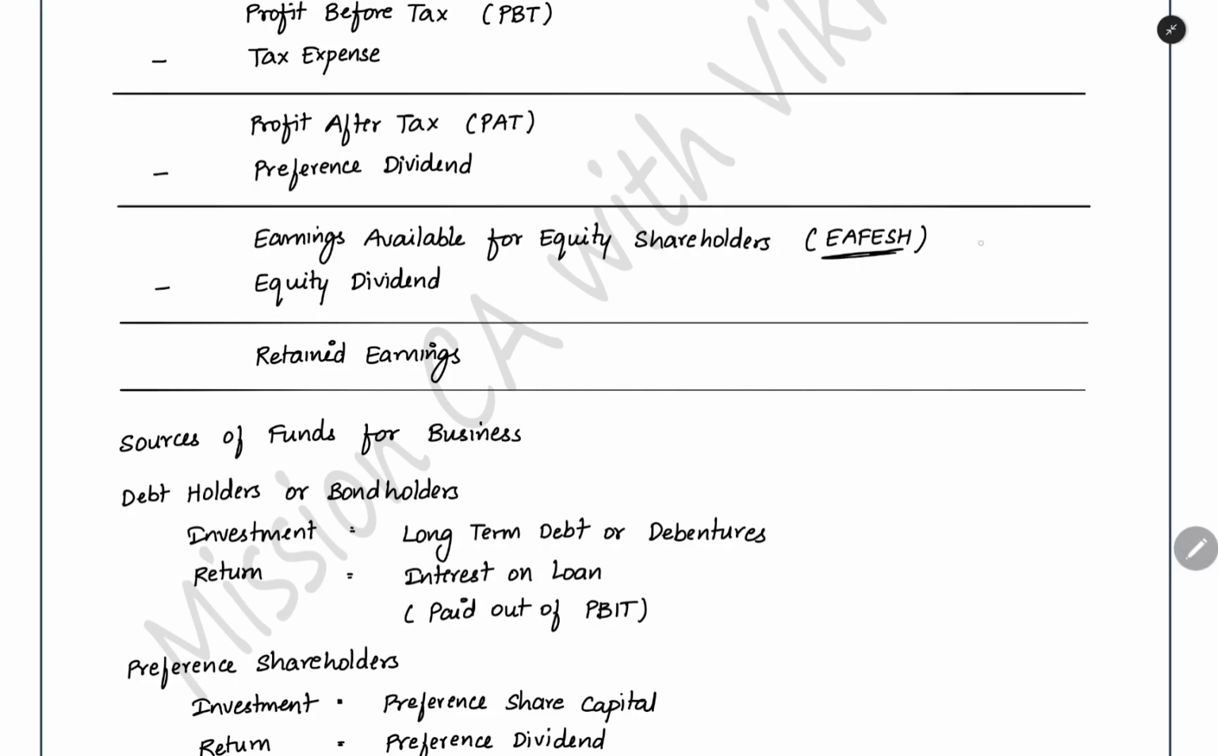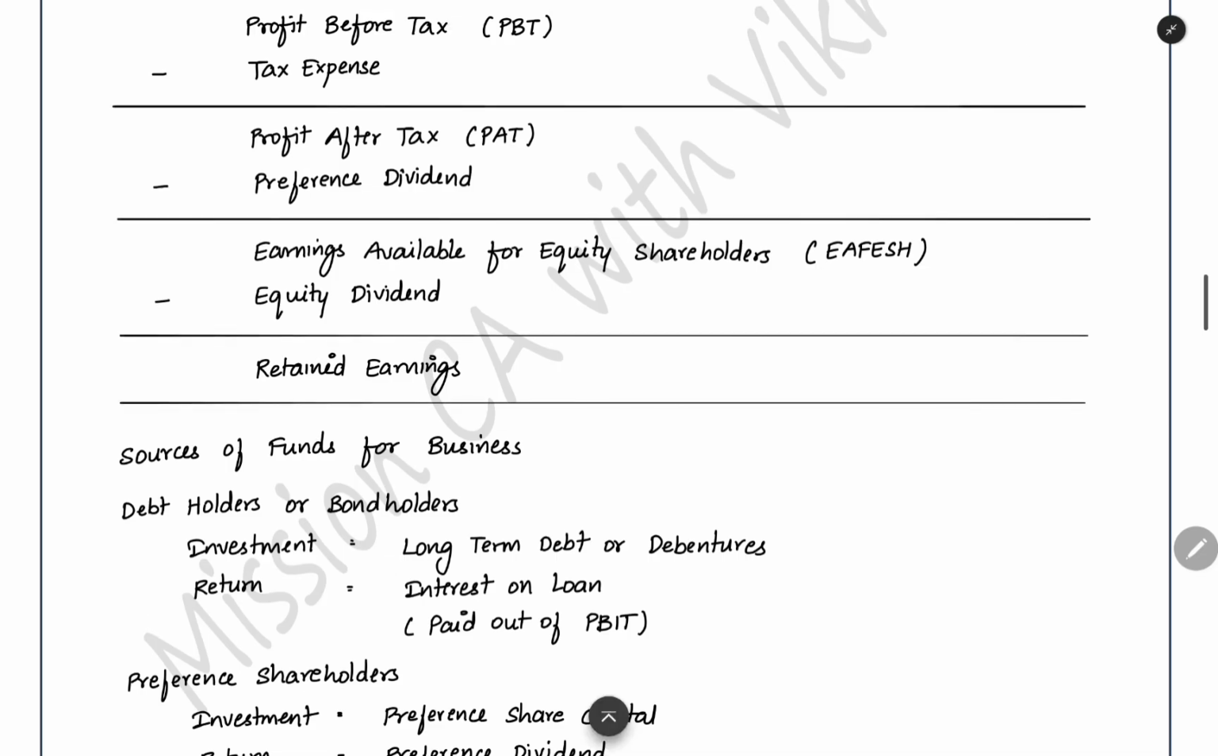We have a total of 1 lakh, we can say. No, we can take 2 lakh as the example. 2 lakh we are having as the earnings available for equity shareholder. We decided that 1 lakh we will pay as dividend now, and 1 lakh we will keep in the business itself. We will reinvest in the business itself. So this 1 lakh will be going out of the company. This remaining 1 lakh we will be having.